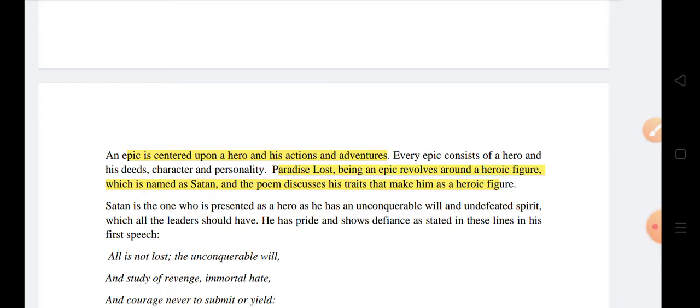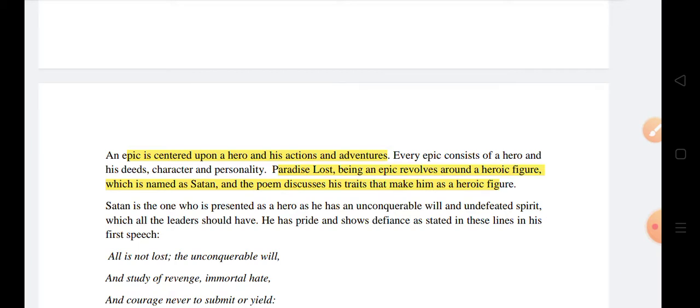Some critics say that Satan is the hero of Paradise Lost, as Milton portrayed him in a very elegant manner, the story revolves around him, and he is a dynamic character. Due to all of this, we'll see the hero of Paradise Lost in a separate video, which is a very important question in Paradise Lost: what makes Satan the hero of Paradise Lost?